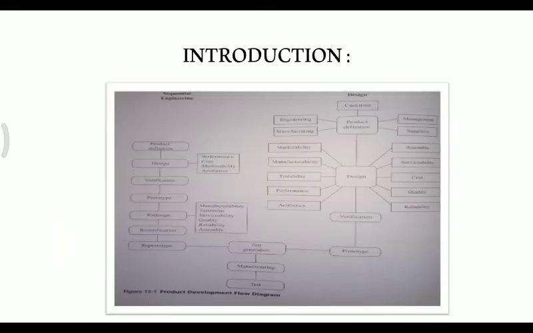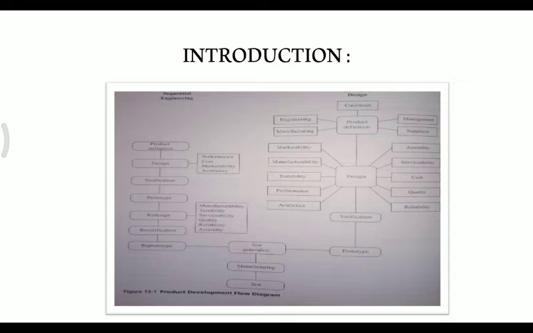Coming to the next slide, we have a diagram with respect to the introduction, showing sequential engineering and quality by design. We have two figures. When you start thinking about quality by design, we have the customer and product definition.